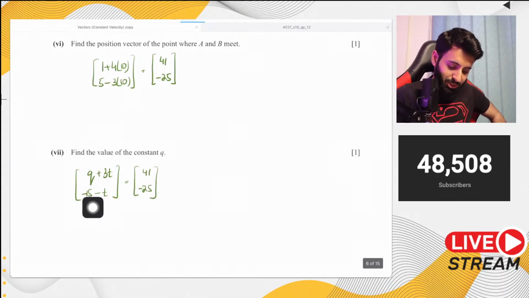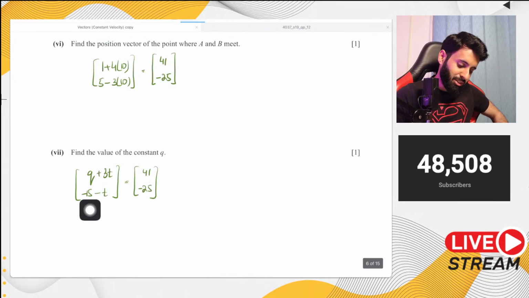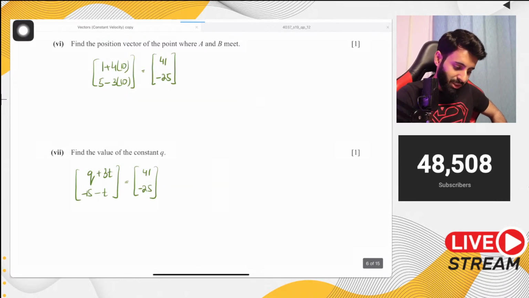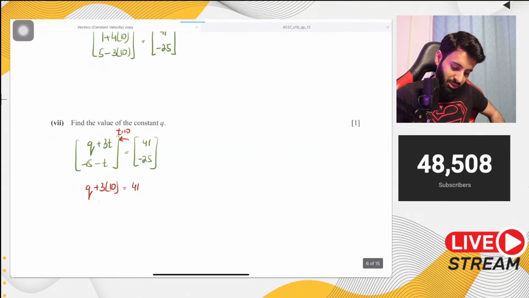So there's no point in solving this again because we're going to get t equals 10. But what we will do is take t equals 10 and plug it in this equation. So q plus 3 into 10 equals 41. So q plus 30 equals 41, which means q is equal to 11. Okay, you got the answer to your question.